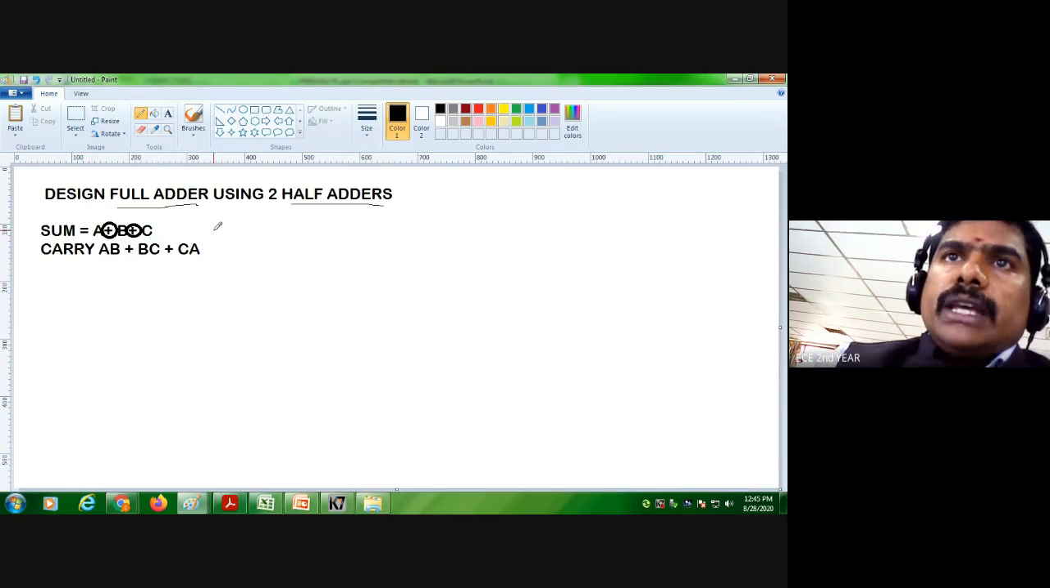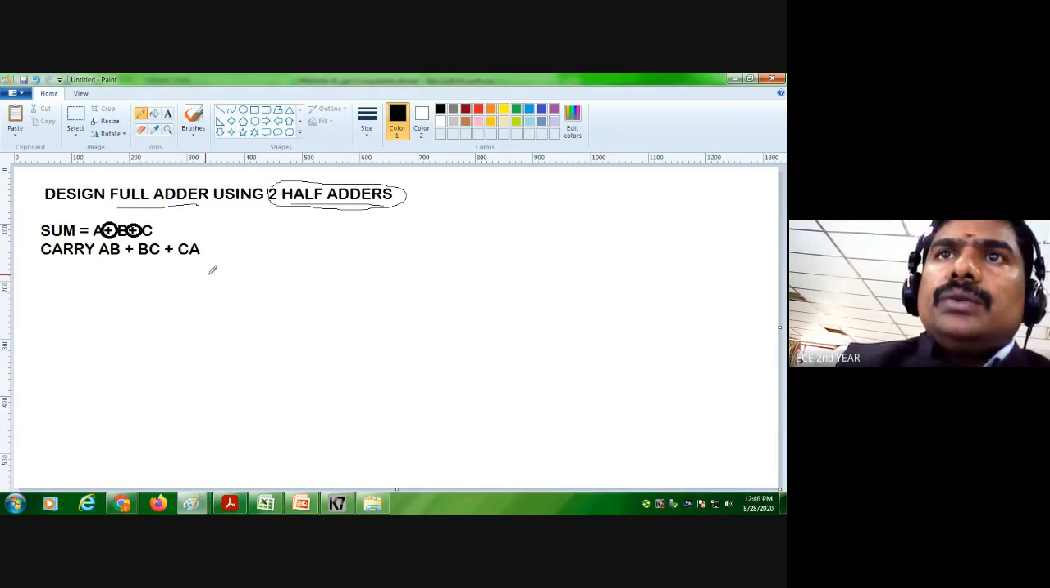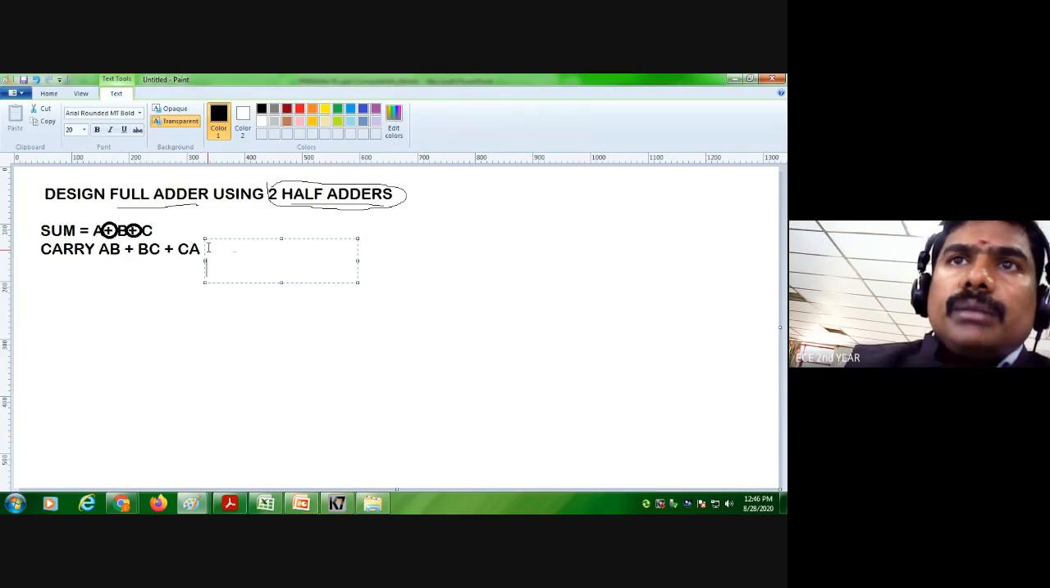But suppose they ask you to design the full adder using two half adders, then we have to write the expression like this. How do you do it? So we have to convert it into canonical form. Okay, we have to convert into canonical form.